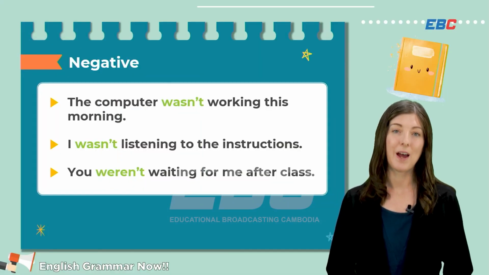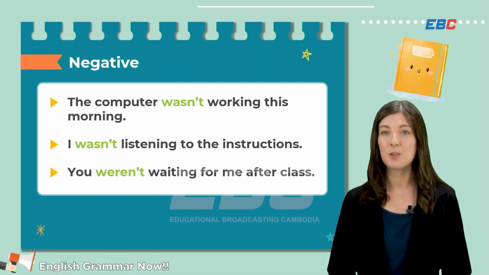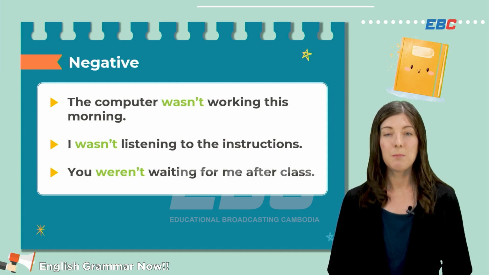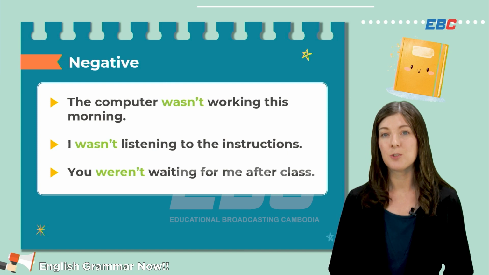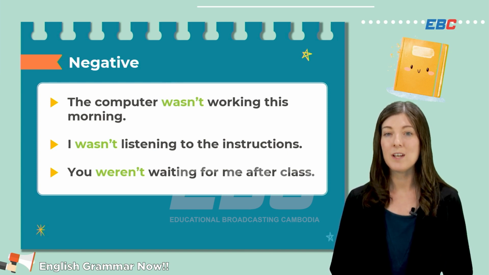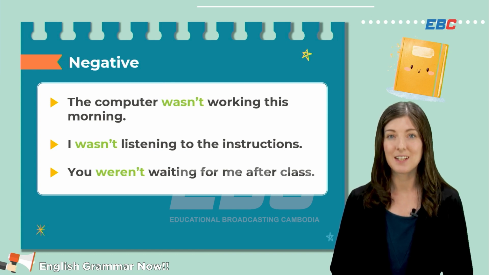We can also add negative into past continuous sentences. Usually, we combine not with the to-be verb. For example, the computer wasn't working this morning. I wasn't listening to the instructions. You weren't waiting for me after class.